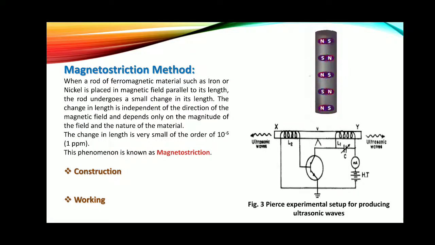Now, in this working, when the high tension battery is on, one end of this high tension battery goes to the coil L2. Once voltage or current passes in coil L2, as it is wrapped around a ferromagnetic material, the magnetization present in the ferromagnetic material is changed.